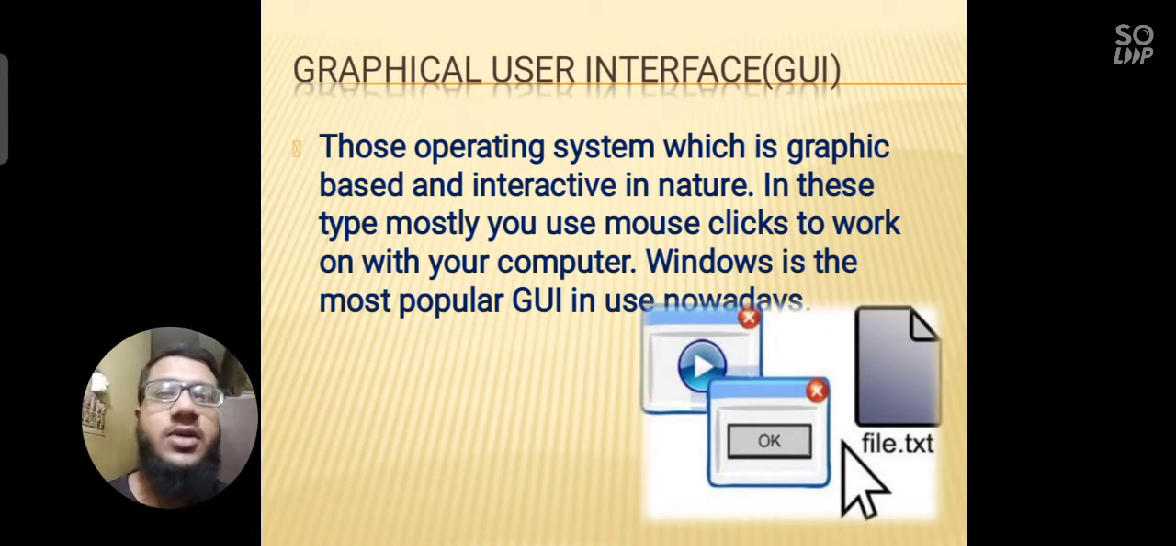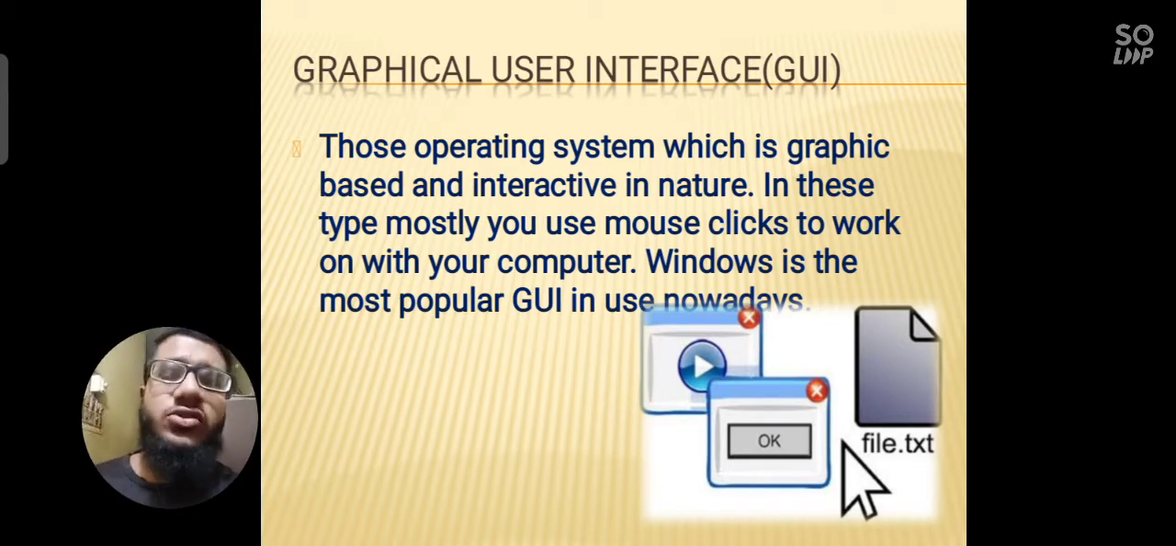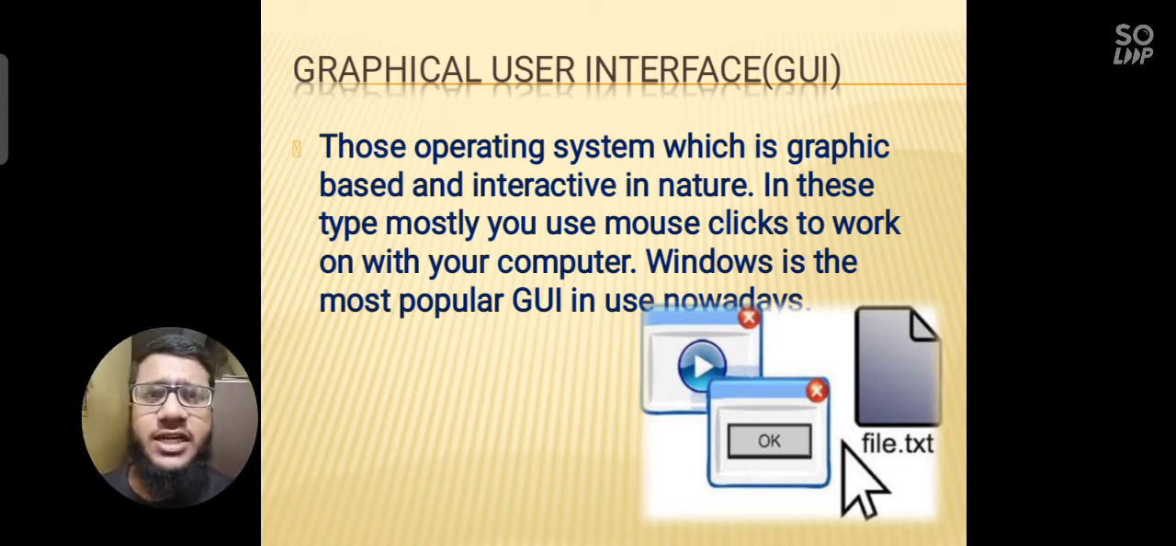There are mainly 2 or 3 types of operating system, you can say. That's the GUI and CLI or CUI. What is GUI? GUI means graphical user interface. Those operating systems which are graphical based and interactive in nature. In these types, mostly you use a mouse click to work on your computer. Windows is the most popular GUI nowadays. So the Windows operating system which you are using nowadays, like Windows 7 or Windows 10, these are all GUI applications.